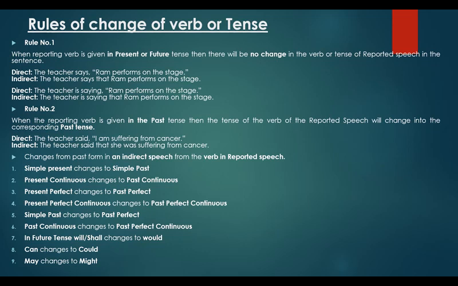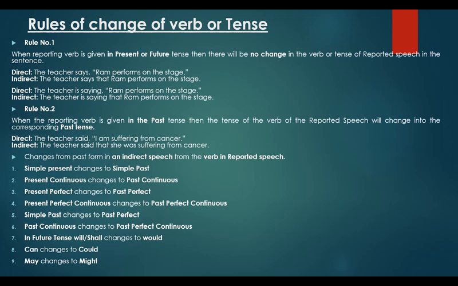Rules of change of verb or tense. When the reporting verb is given in the present or future tense, then there will be no change in the verb or tense of the reported speech in the sentence. The teacher says, "Ram performs on the stage." In indirect speech, the teacher says that Ram performs on the stage.